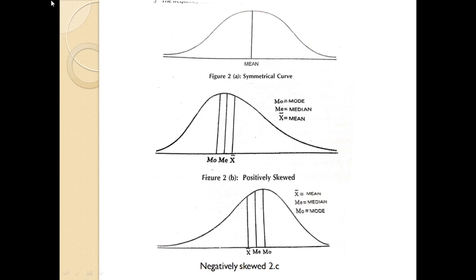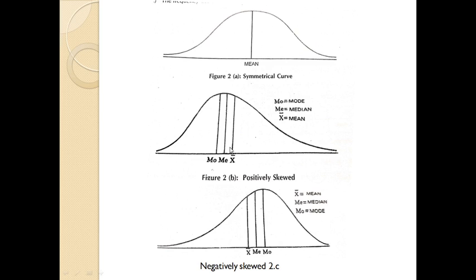Then see here, this is the normal symmetrical curve. See, this is the central value. This is the mean, and at the periphery of the mean, on the right side of the mean, observations are equally distributed, as well as on the left hand side. Both sides are equally distributed.